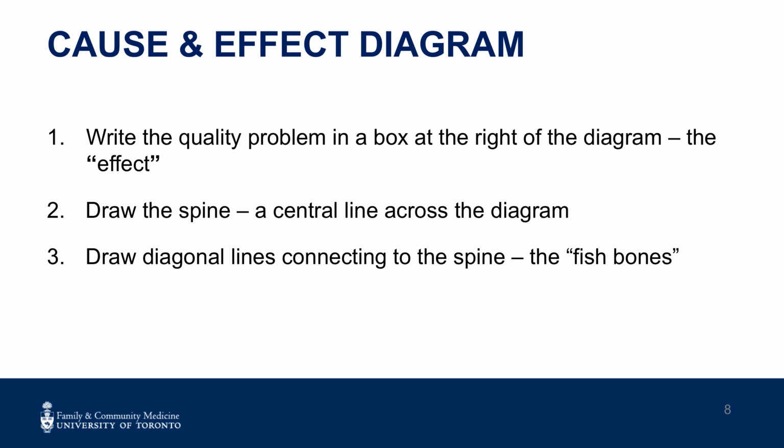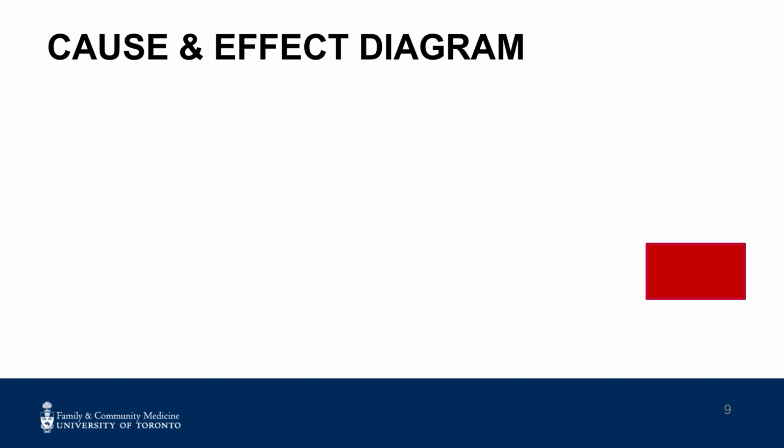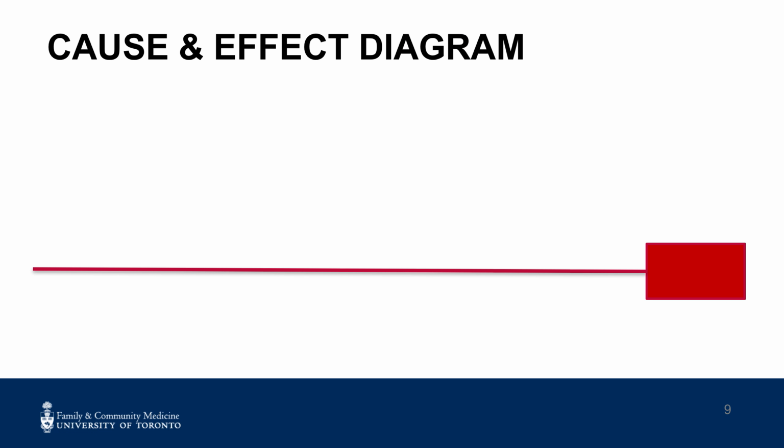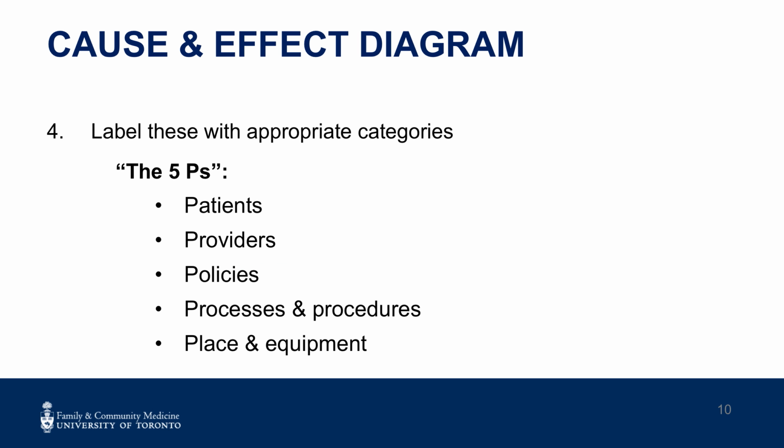Cause and effect diagram. Write the quality problem in a box at the right of the diagram, the effect. Draw the spine, a central line across the diagram. Draw diagonal lines connecting to the spine, the fish bones. This is what the diagram looks like. You can use as many or as few bones for your QI work, depending on the topic and clustering of causes.